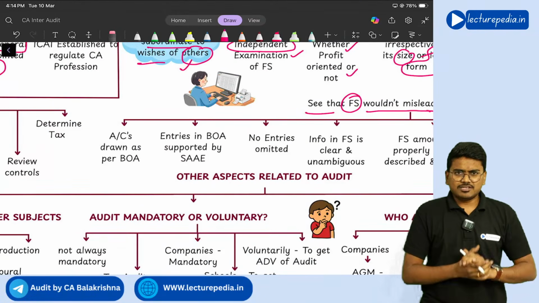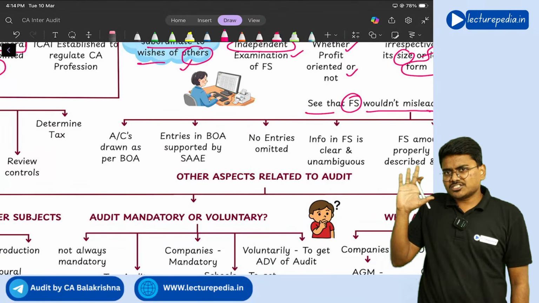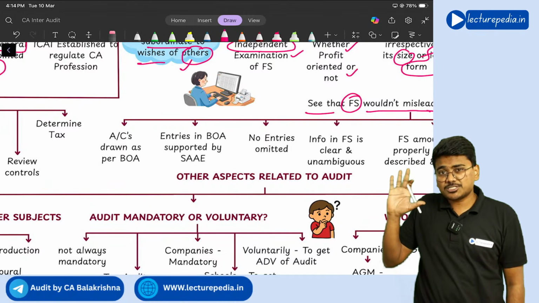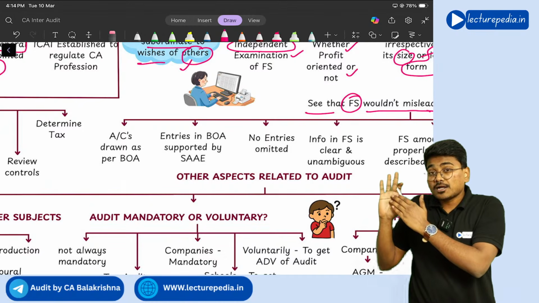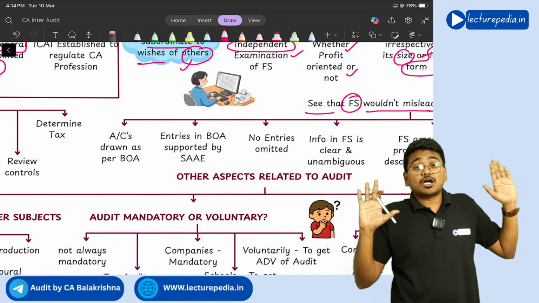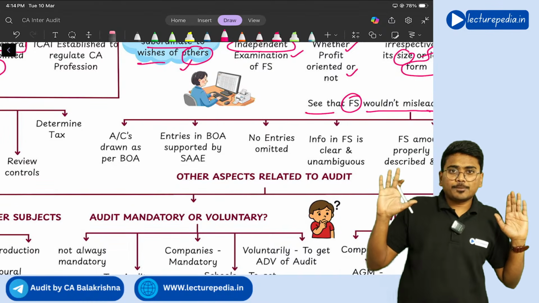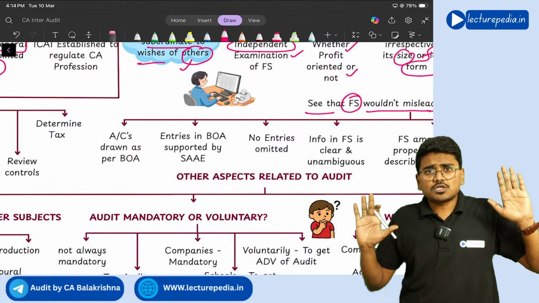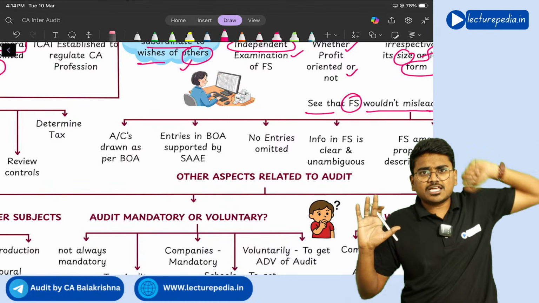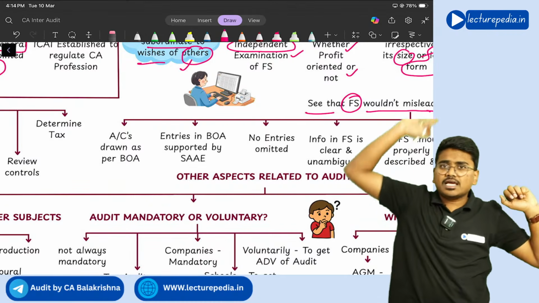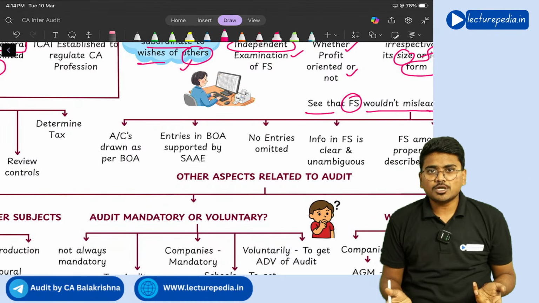First of all, he will ensure that the financial statements which management has prepared match with the books of accounts or not. Correct or not? Whatever financial statements you prepare should match with the books of accounts. Books of accounts are saying one thing, financial statements are saying another thing. How could it be possible, right?